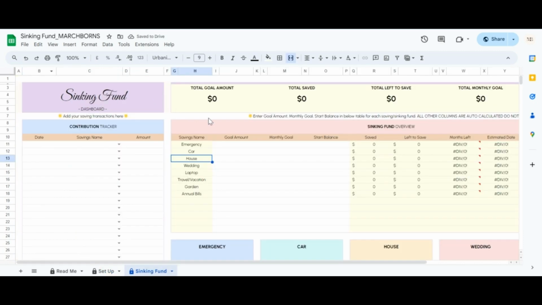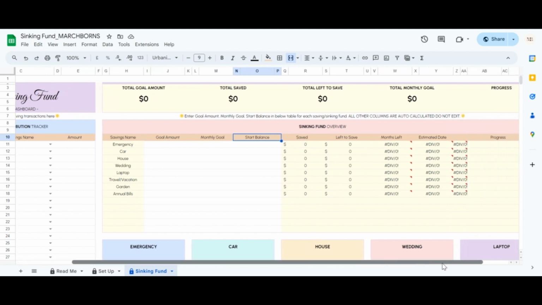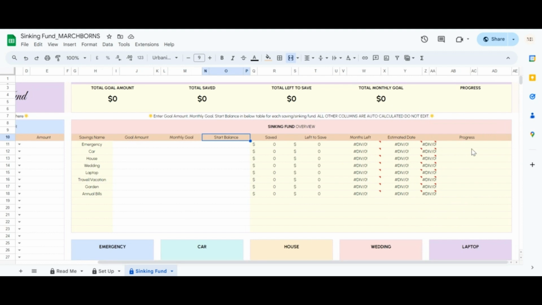Locate the Sinking Fund Overview table and fill in the following columns for each savings fund. Goal amount, the total amount you want to save. Monthly planned, the amount you plan to save each month. Start balance, the amount you already have saved. The rest of the columns in this table will be automatically calculated.